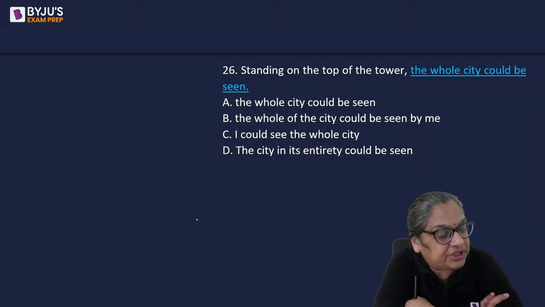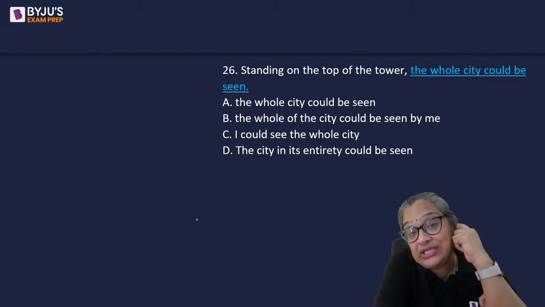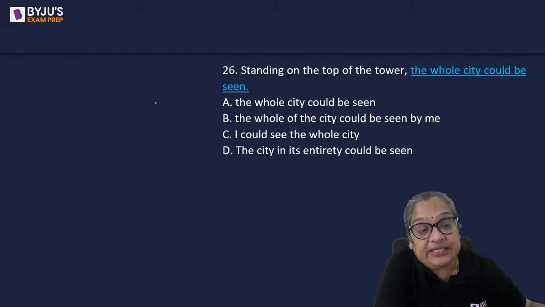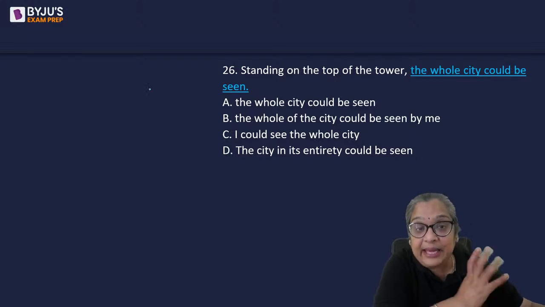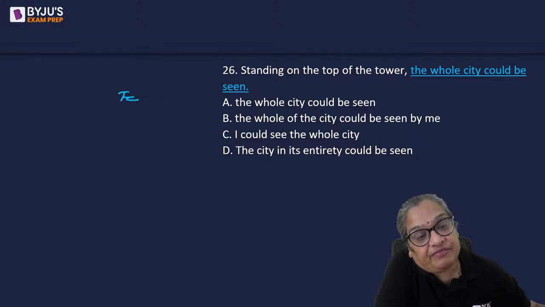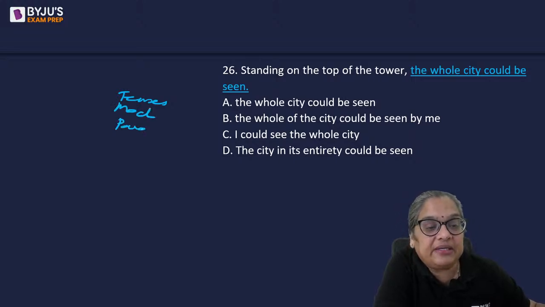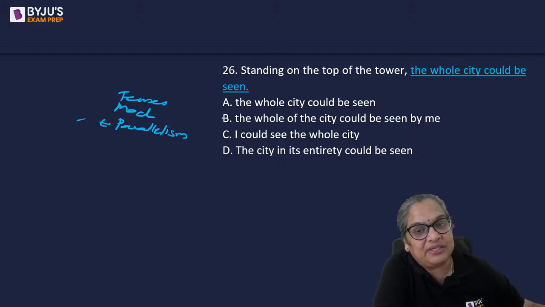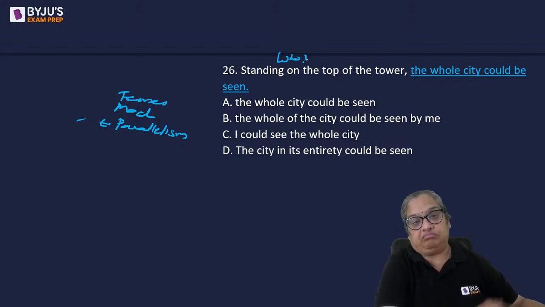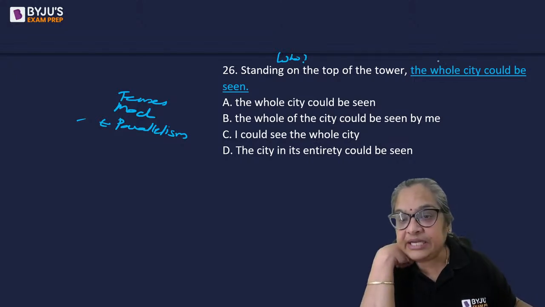Okay, so the first is, I told you, whenever you get a long sentence, at least keep in mind rules of tenses, modifiers, or parallelism. In that one about decaying and dying, it was a rule of parallelism. Here it's the case of modifiers. Standing on top of the tower. Who is standing on top of the tower? The whole city is not standing.